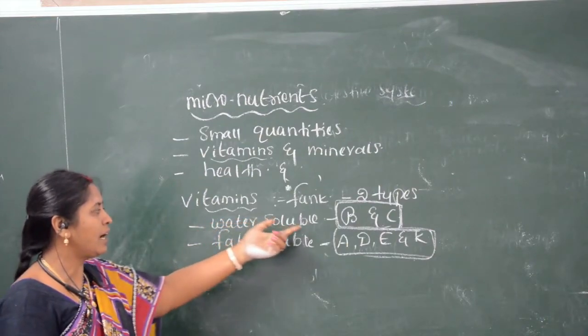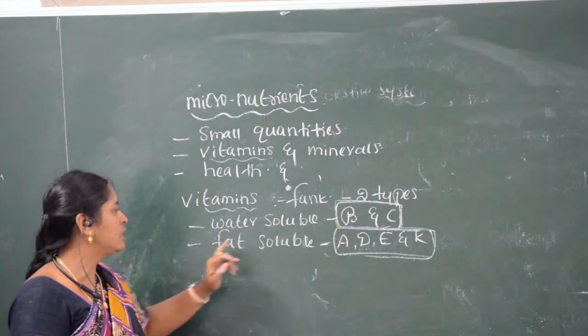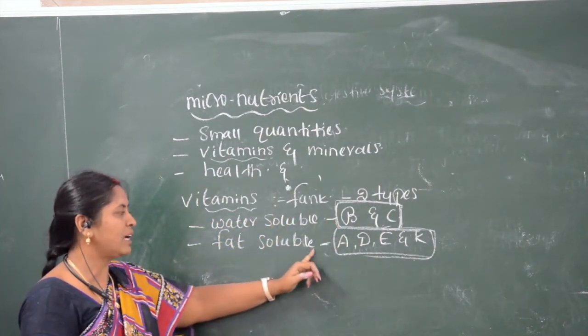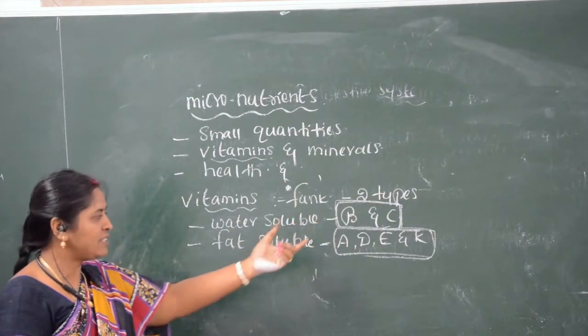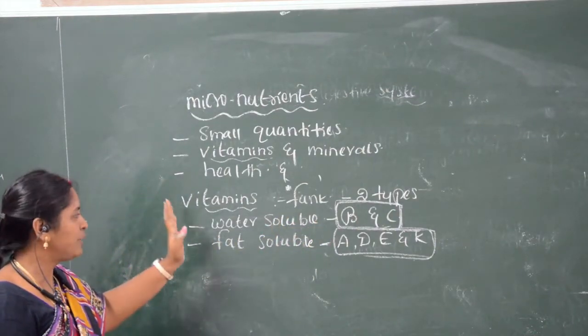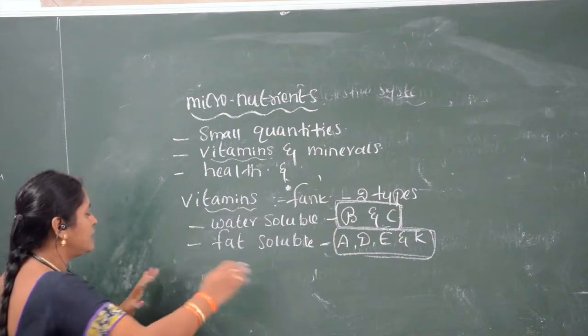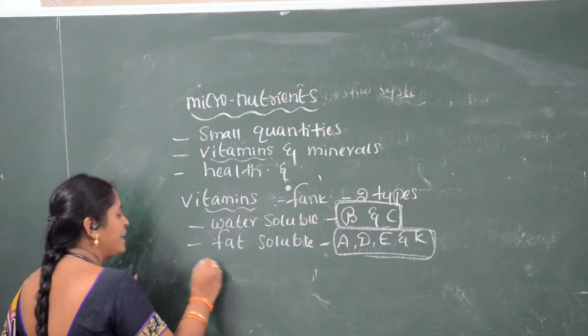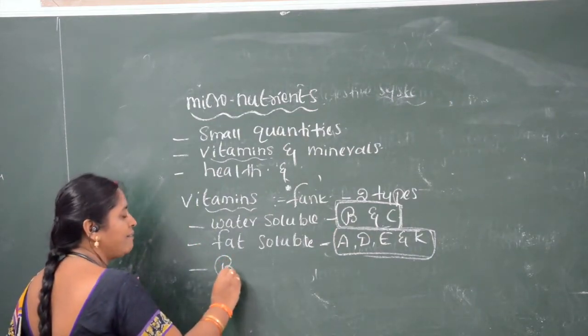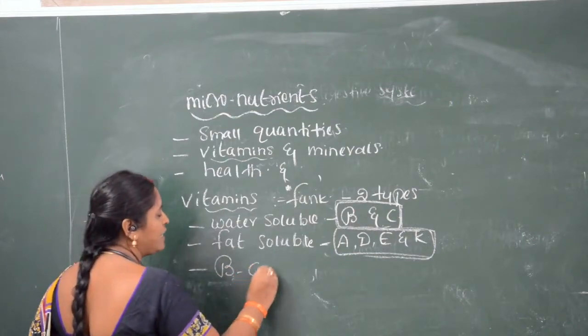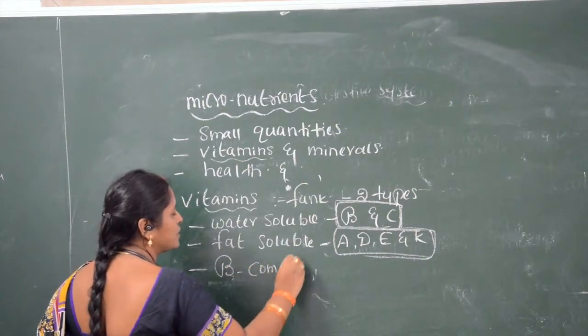Water soluble vitamins are B and C. Fat soluble vitamins are A, D and K. Now we will see clearly what are water soluble vitamins. First one is vitamin B. B vitamin is called vitamin B complex.